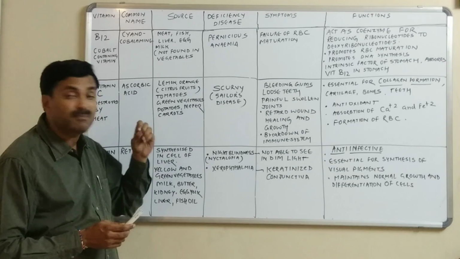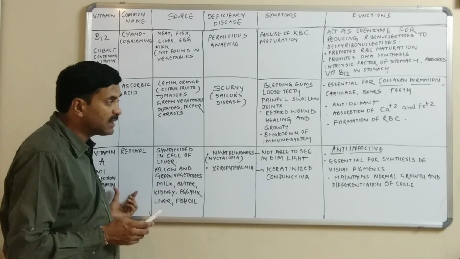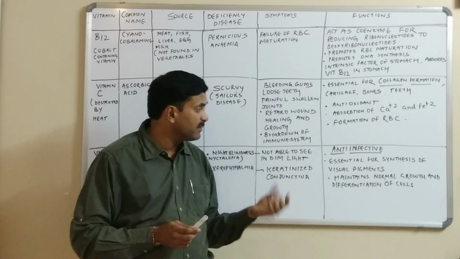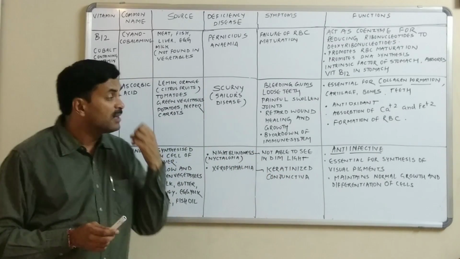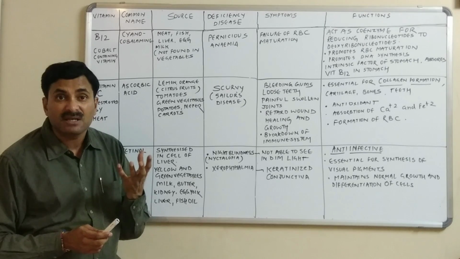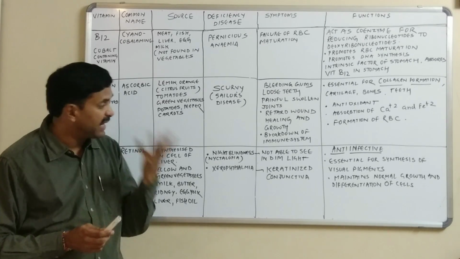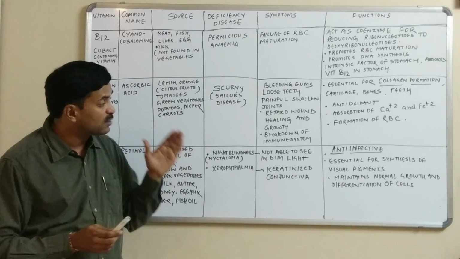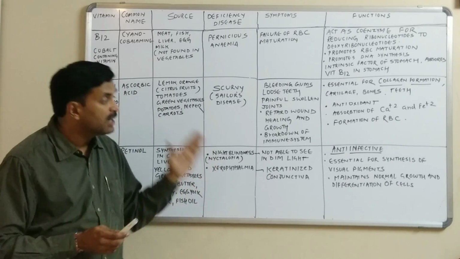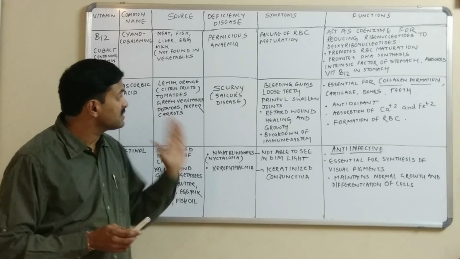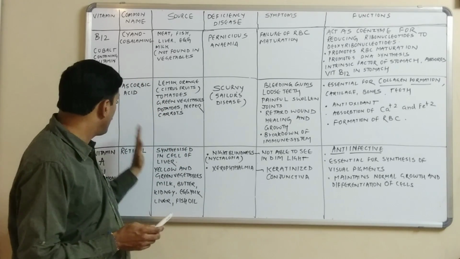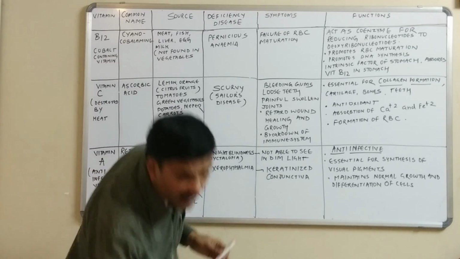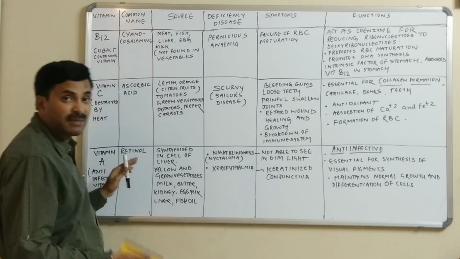Okay, and there are some chief functions of vitamin A. It is an anti-infective vitamin. It is essential for the synthesis of visual pigments such as rhodopsin, iodopsin, etc. It maintains the normal growth and differentiation of cells. Now let's have a look at another fat soluble vitamin, and that is vitamin D.